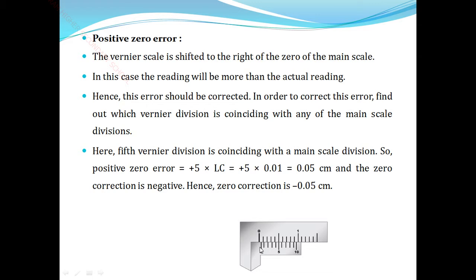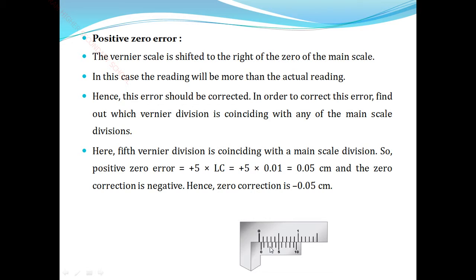Suppose the 0 of the vernier scale is shifted to the right of the main scale 0. If the vernier scale is to the right of the main scale 0, then this is a positive zero error. In this case, the reading will be more than the actual reading. Hence, this error can be corrected.